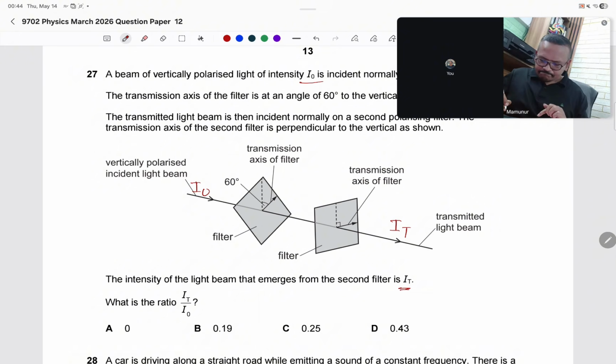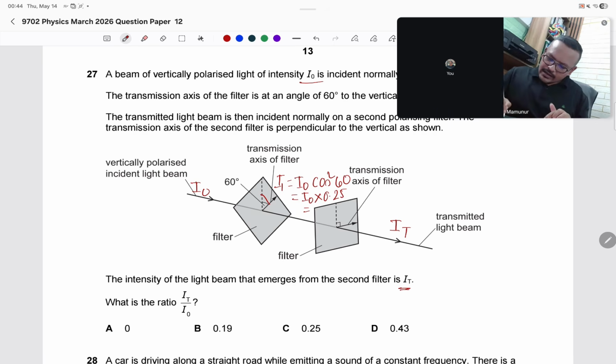If this is I naught, at 60 degrees from the vertical, I can find I1 equals I naught cos squared 60, which equals I naught times what is the value of cos squared 60? It is 0.25. So I naught times 0.25. Now, this is the input for the second filter.